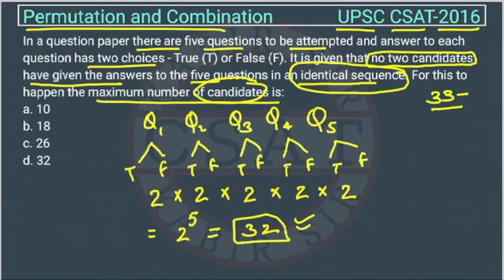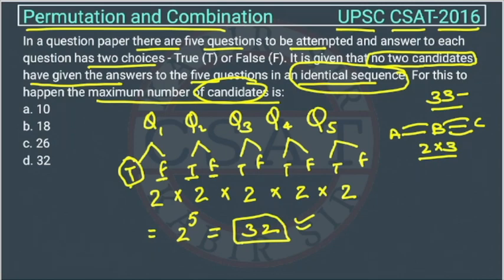See how this will happen. Suppose you used 2 here, the first option. After that you have so many options, right? Here you can choose true or false. Similarly for this, so that's why we are multiplying them, okay? Because with one option we have this many options, similarly with the next. This is the same as the route question: from A to B we can go in 2 ways and from B to C we can go in 3 ways. So how many ways are there from A to C? So we will multiply, right? 2 into 3. Similarly this question.